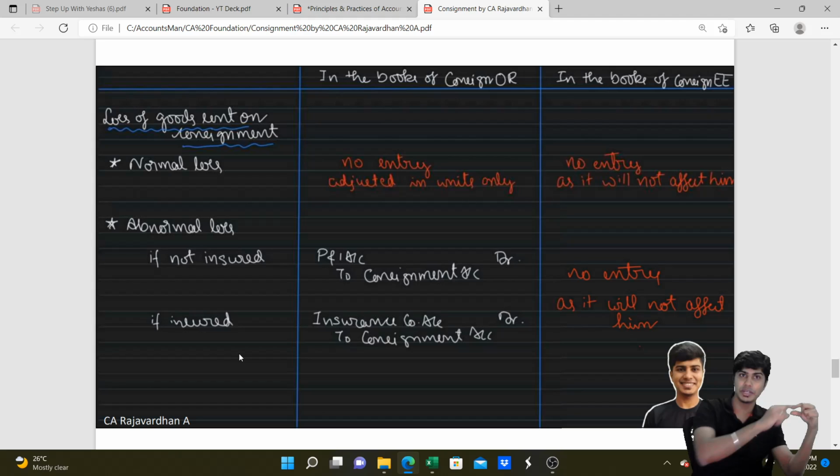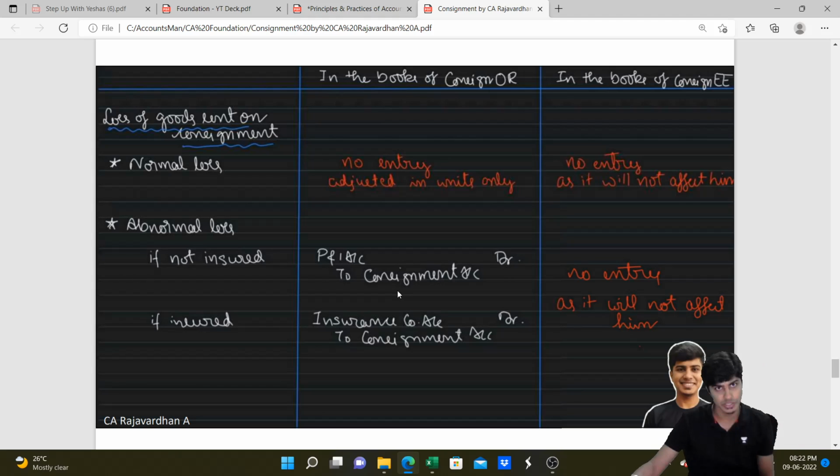Consignment account credit, because the consignment stock value is reducing. However, if it is insured, to the extent it is not insured, I will write P&L account debit. To the extent it is insured, I will write insurance company account debit, because the insurance company has to pay me money and it will not go to my P&L account as loss. However, consignment account has to be credited. Why? Our consignment stock is reducing, no? So it has to be credited.